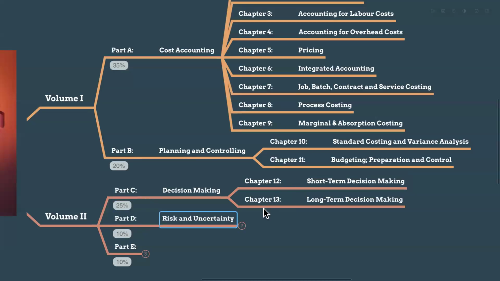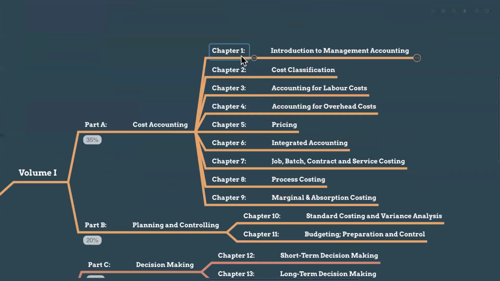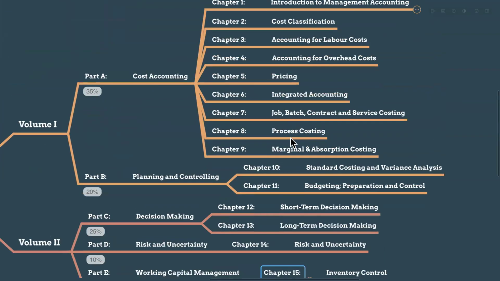And part D is all about risk and uncertainty. Here chapter 14 is involved, risk and uncertainty. And part E is all about working capital management. In chapter 15, inventory control. So as you see, chapter 1 to chapter 15. So almost there are 15 chapters you have to cover to get full marks. It means simply if you want to pass, you must know the knowledge of these 15 chapters.